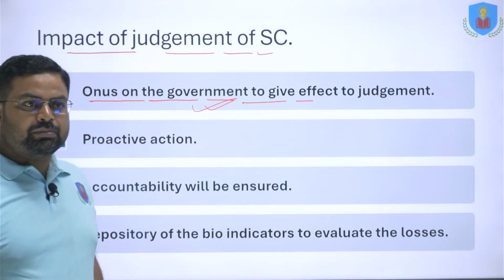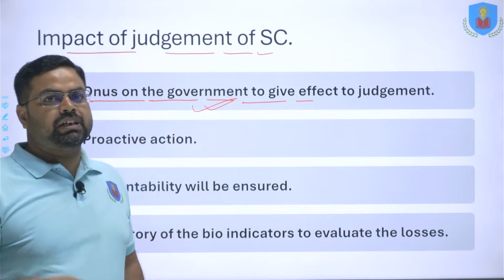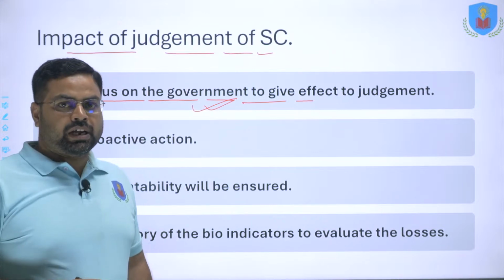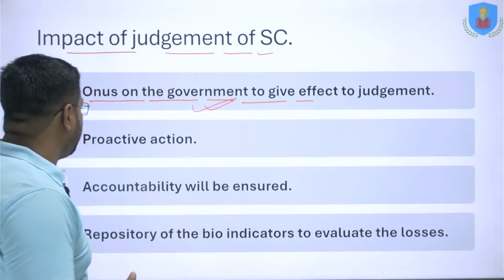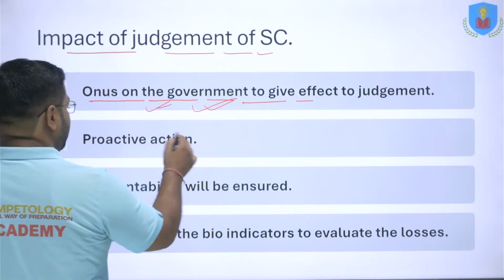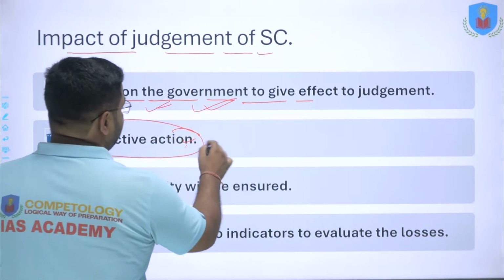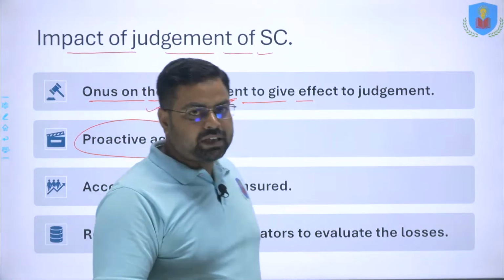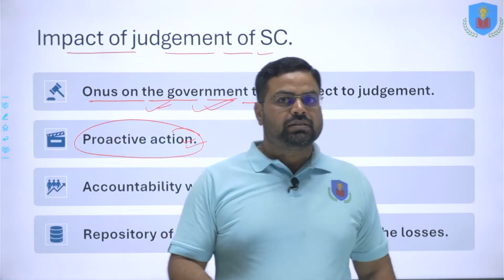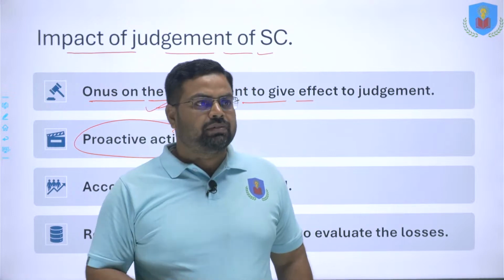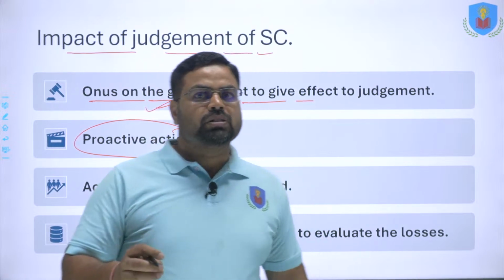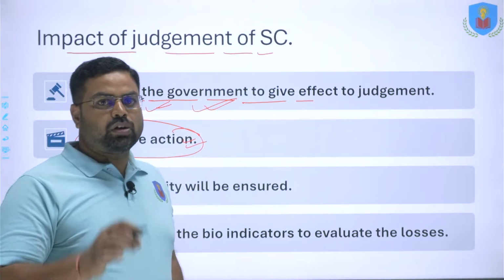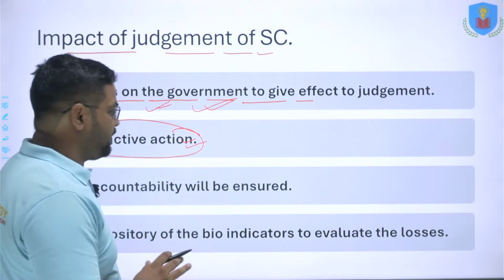Now, the Supreme Court will keep a watch on whether the government is working in accordance with the directives provided. So here, the onus will be on the government. The government will take proactive actions to improve the infrastructure, to improve the training, to provide the facilities, equipment, etc., to ensure the preventive measures are there to prevent the forest fire, right?